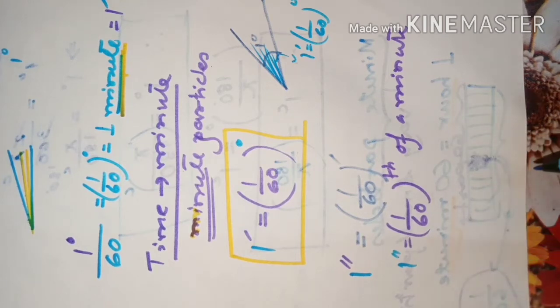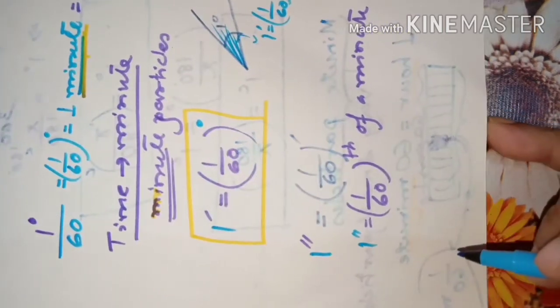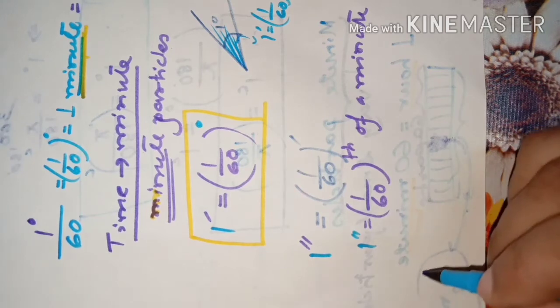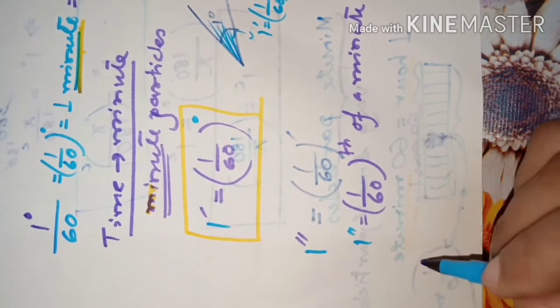So now you see, students, 1 degree means 1/360th part of a complete angle. So that is 1 degree.